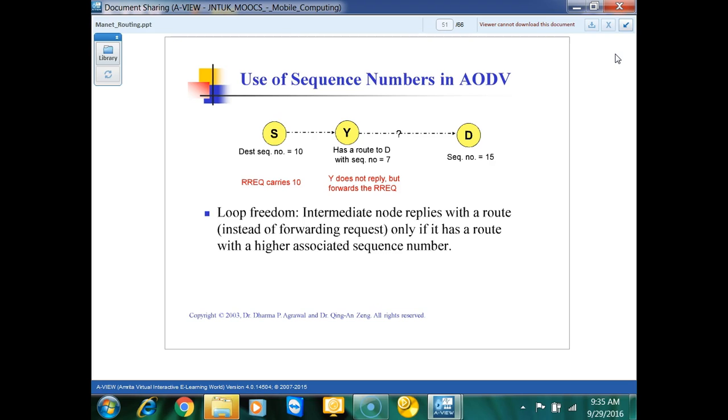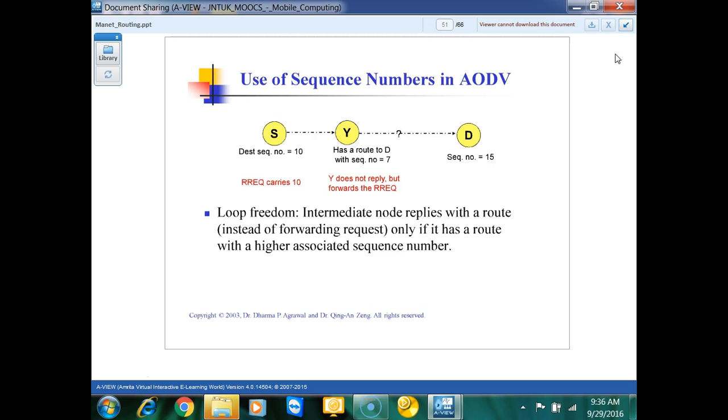Okay. So always remember that once we form the path from source to destination, the destination is the one who is going to assign the latest sequence number to the source. Okay. Because we are getting the packet from where? From source to destination only.